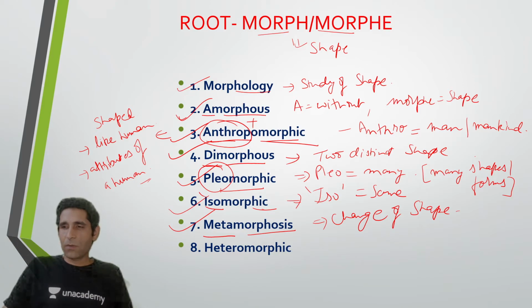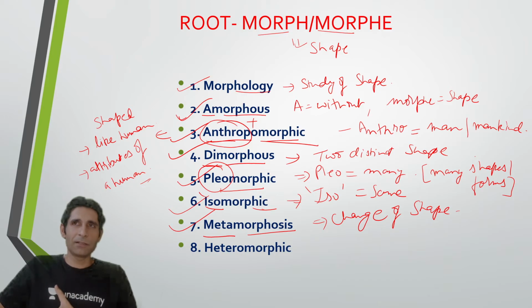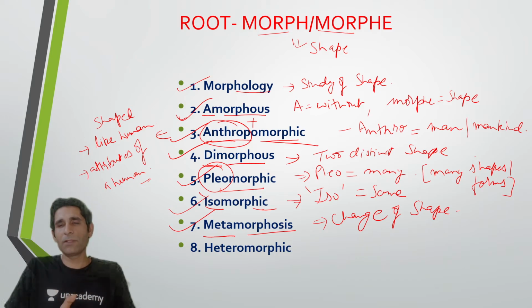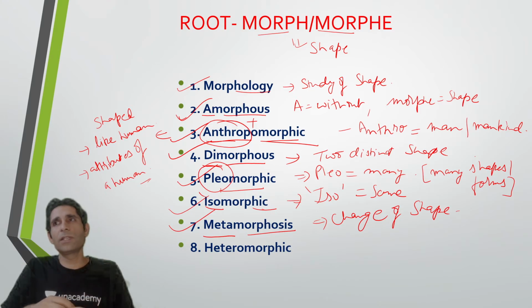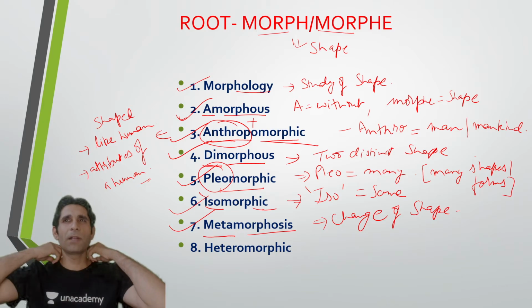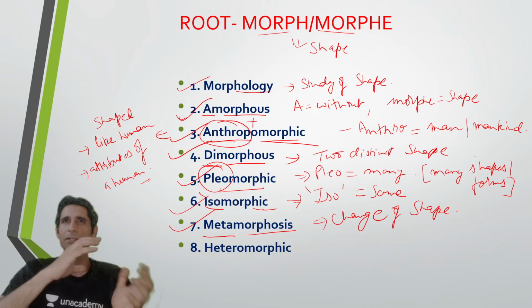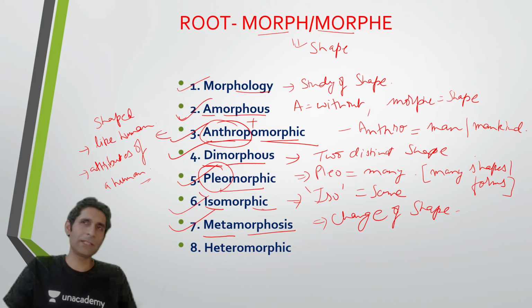But metamorphosis can also be used in this way. For example, I saw him metamorphose from an immature child into a responsible adult. Now that is also a metamorphosis, guys. Metamorphosis can mean the physical change of shape, and it can also be something that's not changing physically, but there is a change in attributes, qualities, or behavior. We talk about the metamorphosis of personalities of people, the change from one type of person to some other type of person. So we can use that word in that sense also. That's an important word.